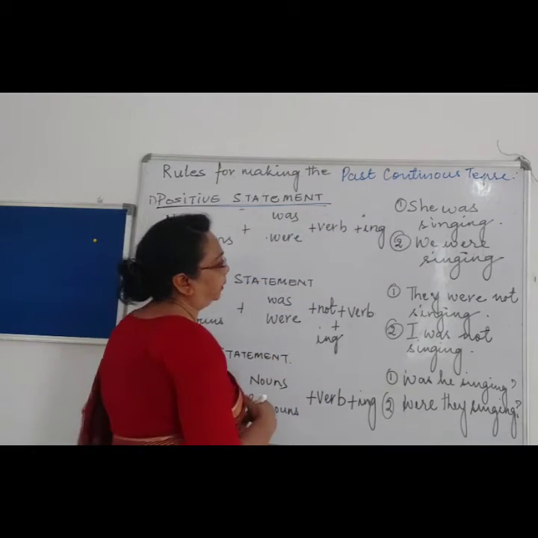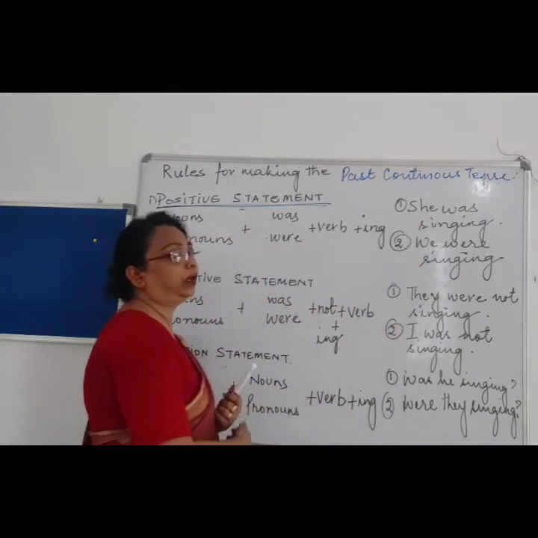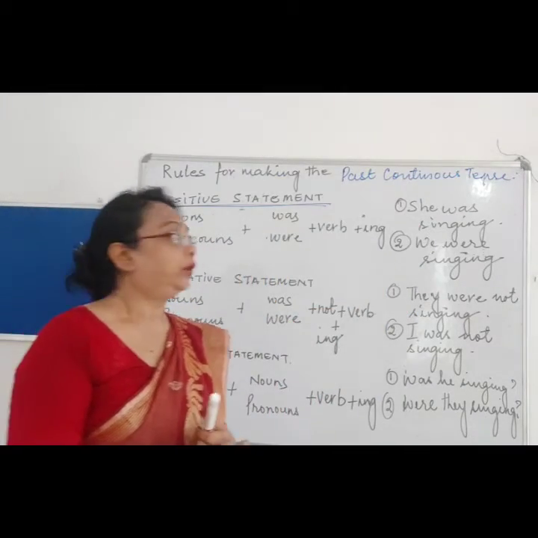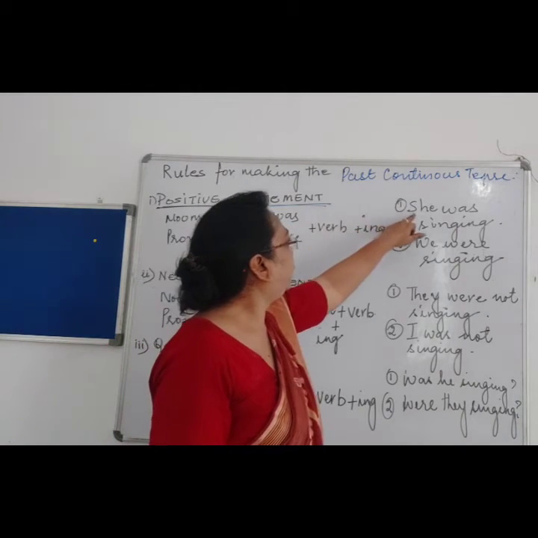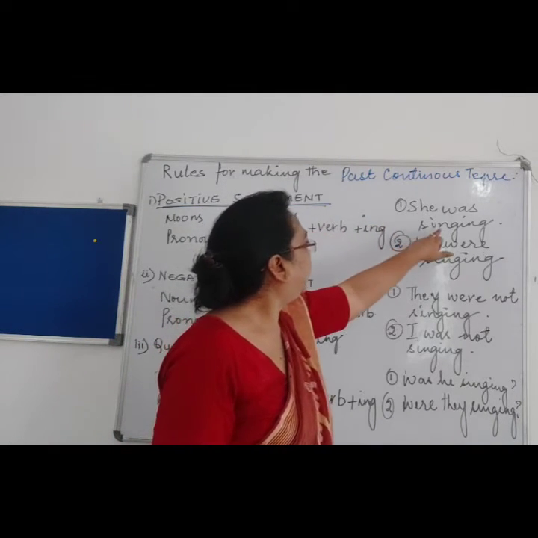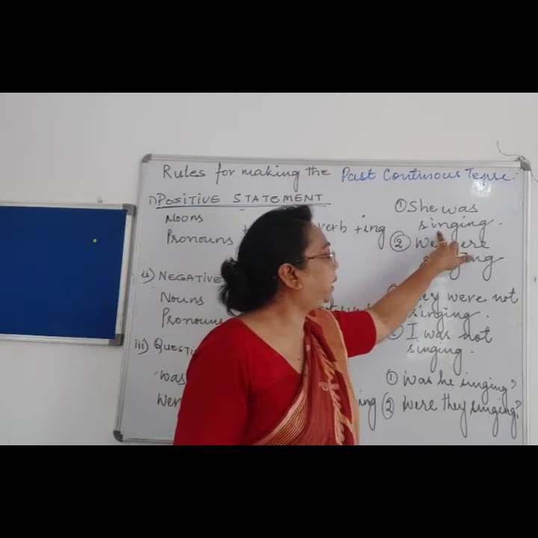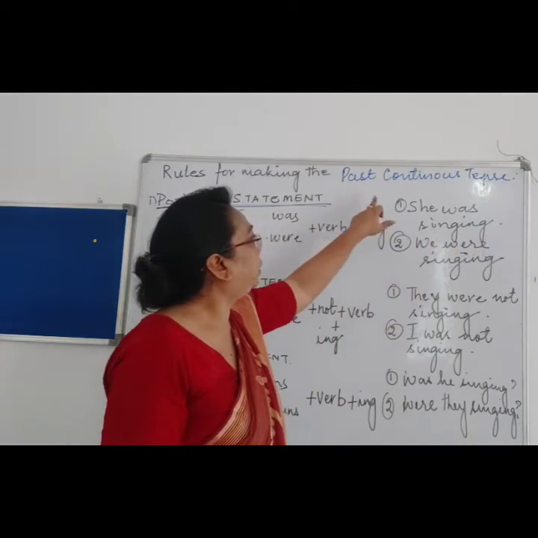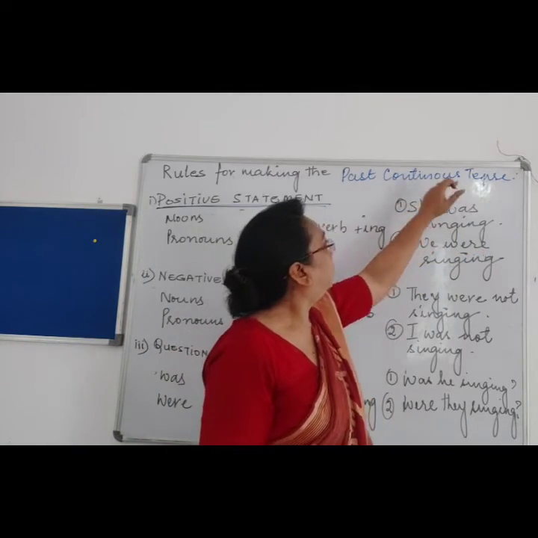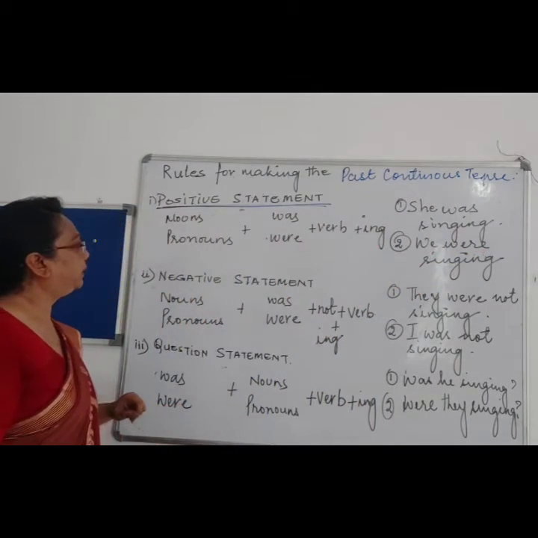Like over here, for example, we'll see she is a singular form of noun. Right? Singular form of noun. So what we did, to she we add was, then verb, that is sing. Sing is a verb, and we added ing to show this past continuous tense.